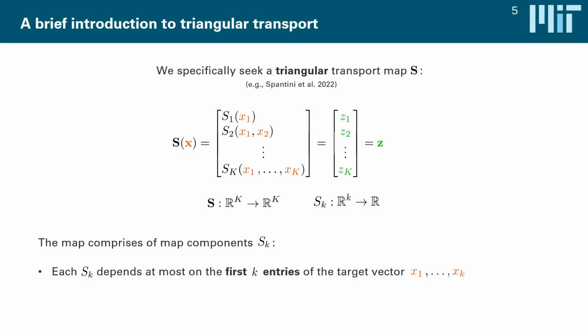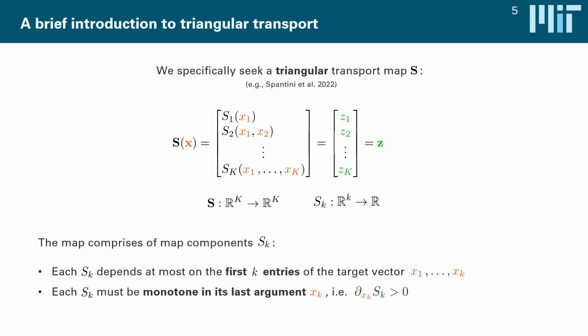So every map component function depends on progressively more entries of the target vector. To make sure that the entire map is monotone, and hence invertible, we must also posit that every map component function must be monotone in its last argument. So S1 must be monotone in X1, S2 must be monotone in X2, and so on.